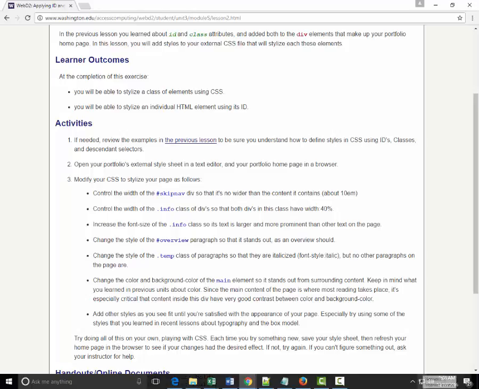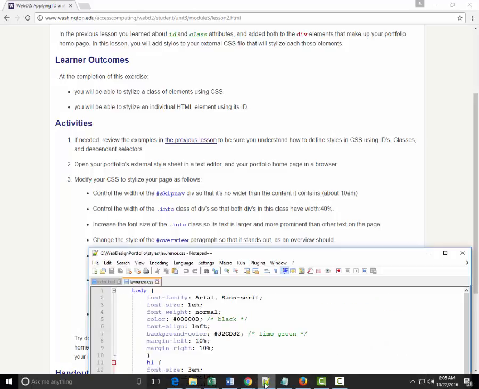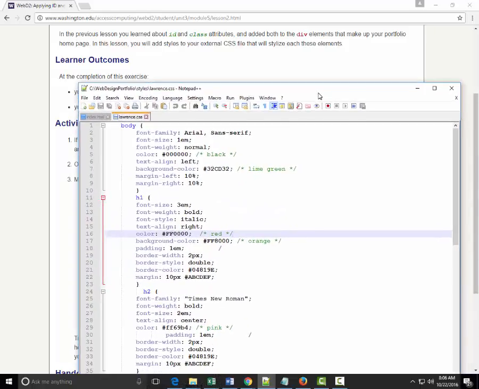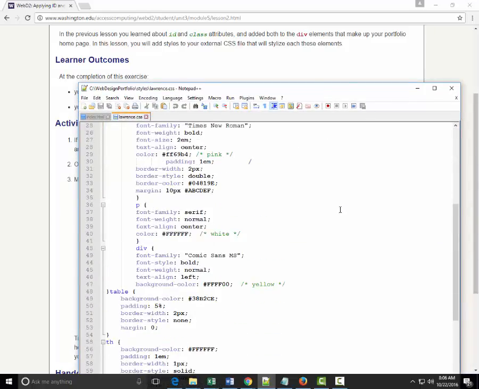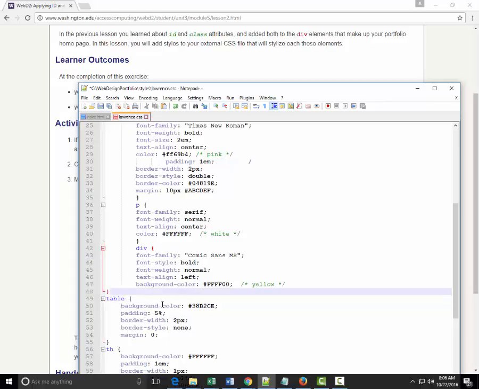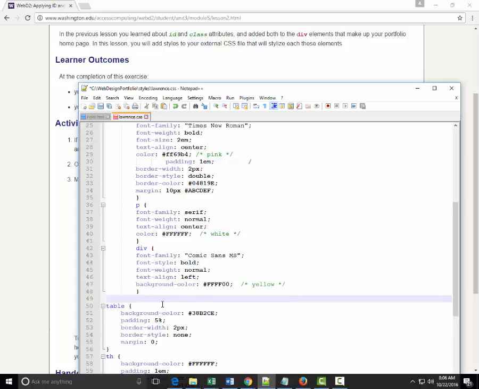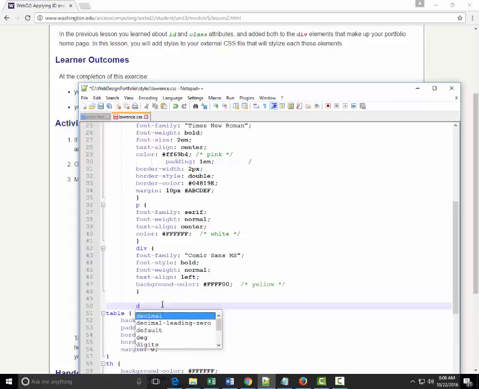Under our div here, we want to create a new style for div, and this is for the ID skip nav.